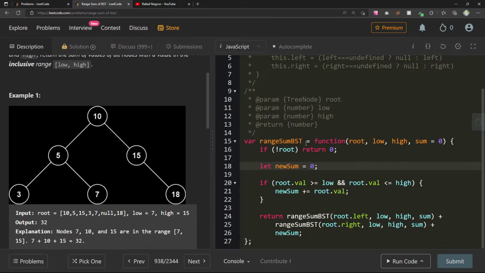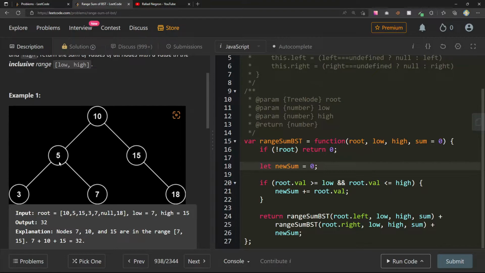So we're in between, let's see. Do I want to take advantage? Do I want to check my children to see if, like, I'm currently at this number 10, and this is in range, so I can add this. Then I'm at 5.